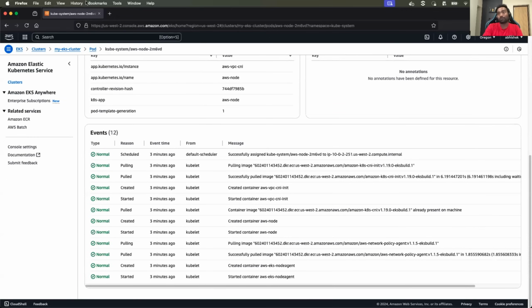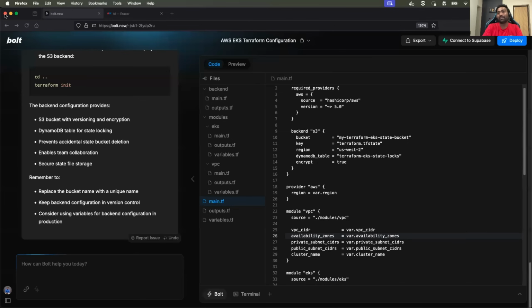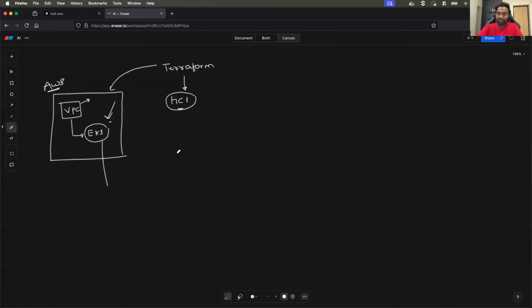So overall, what is our assessment? So bold.new was able to execute this intermediate level DevOps assignment. Now, is it something scary?